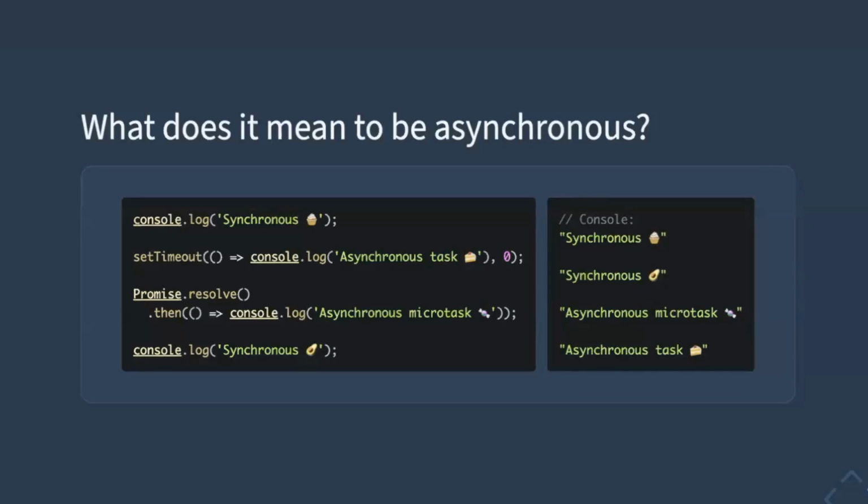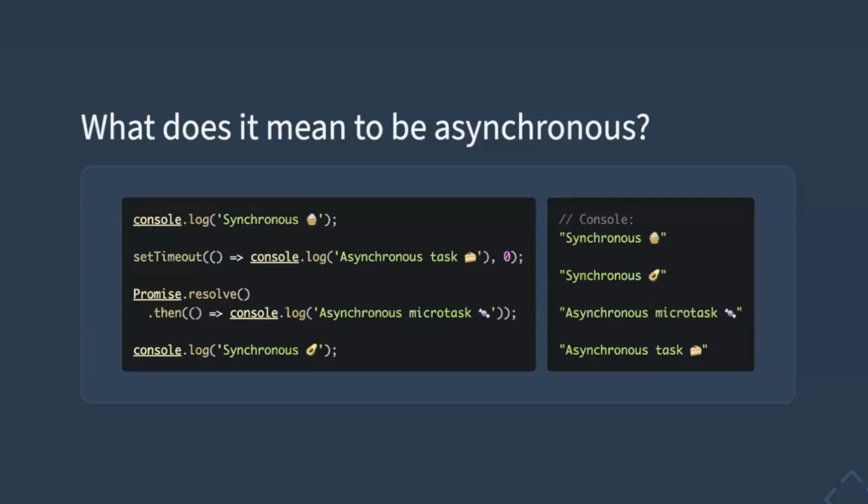This function will only run after a delay, so we say that it is asynchronous. Next, we create an immediately resolved promise and schedule a callback for it using the then method. For this callback to be called later on, it will output asynchronous microtask candy. However, callbacks scheduled with the promise then are always asynchronous, so this doesn't get printed to the console immediately. And finally, we get to the last statement, outputting synchronous avocado.